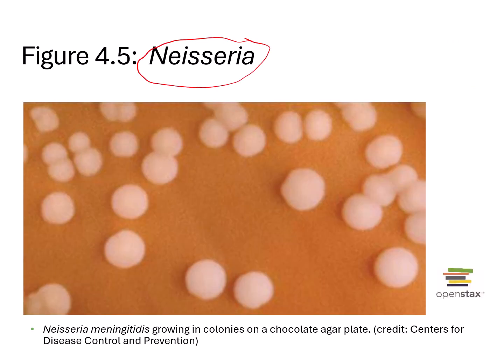Here's a picture of Neisseria growing on a petri dish. So be careful, these are not individual cells. These are actually millions of cells that you can see because they're clustered together, growing as a colony on a petri dish. And this agar is called chocolate agar. It is called chocolate agar because of the characteristic color. It's made by heating something we're going to work with in the future called blood agar, which will break down with heat, and the broken down red blood cells will release a bunch of growth factors that these bacteria need to grow. So these are picky bacteria, these Neisseria. They require very specific nutrients to grow well.